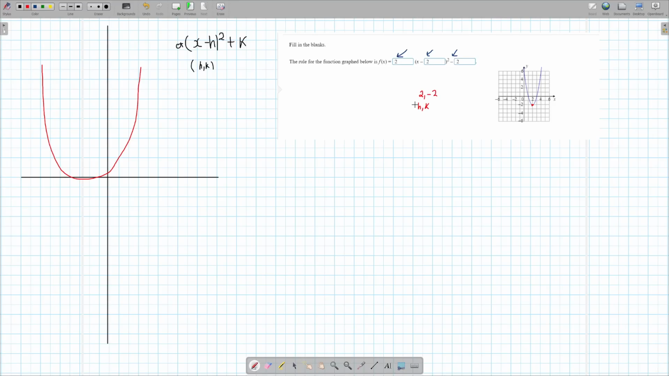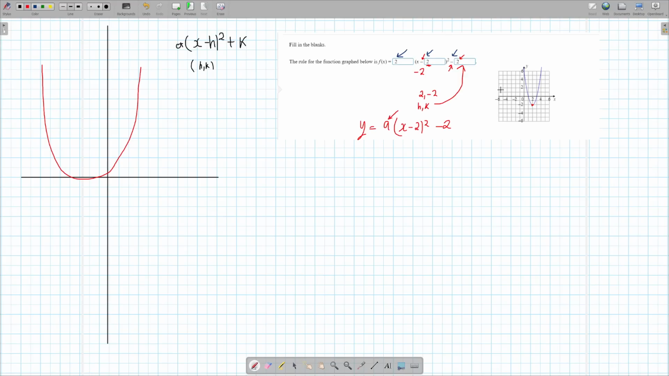H, k. Remember, we always take the opposite of h, right? So we're going to take negative 2. Okay, but they already put the minus, so you just put in 2. Then for k, you put in negative 2 as well, but pay attention, they already put the minus, so you only put in 2. Then you need to figure out a. We now know that our equation, y equals a times (x minus 2) squared minus 2. We got this so far. We need to figure out the a.